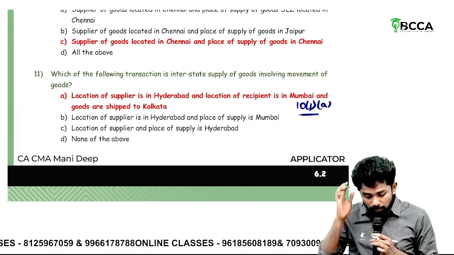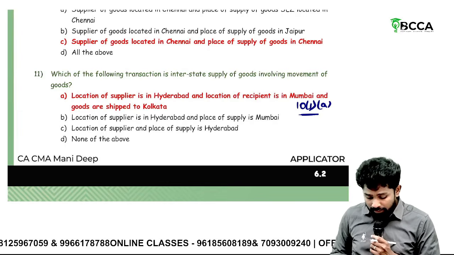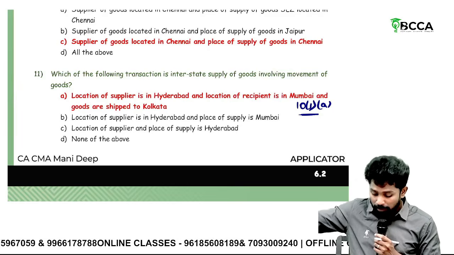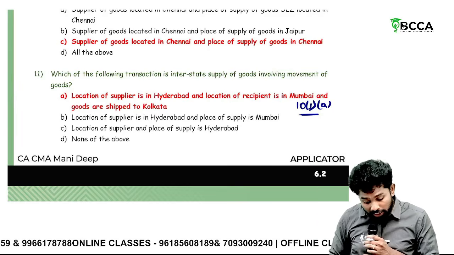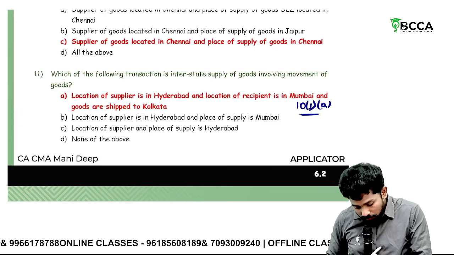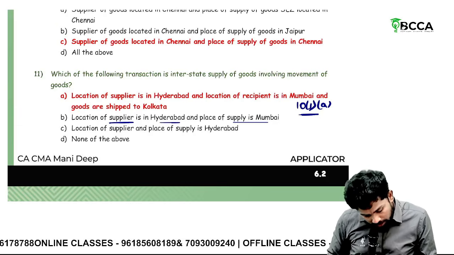Place of supply with respect to goods where it involves movement: where the movement terminates for ultimate delivery. Where does the movement terminate here? Kolkata. So place of supply is Kolkata. So to call it interstate, this should have happened. Whereas location of supplier is in Hyderabad, place of supply is in Mumbai, then also it is interstate only, no?